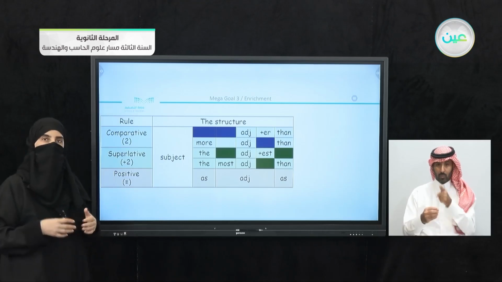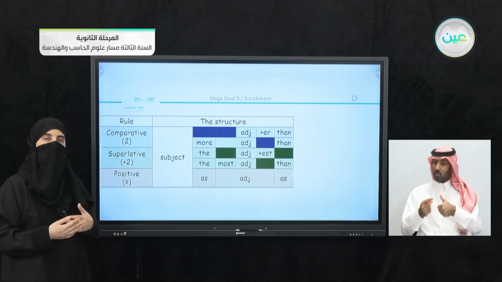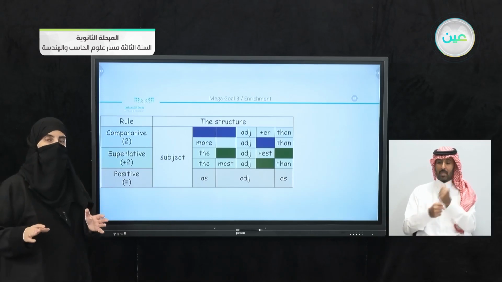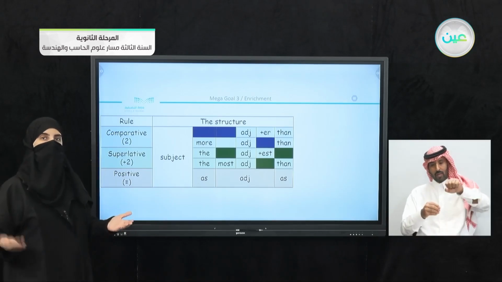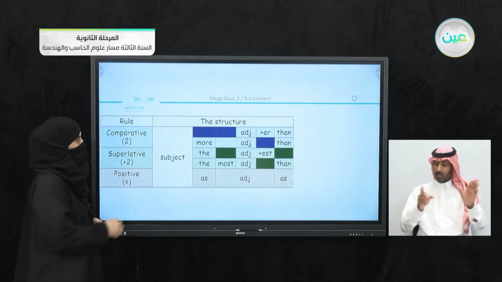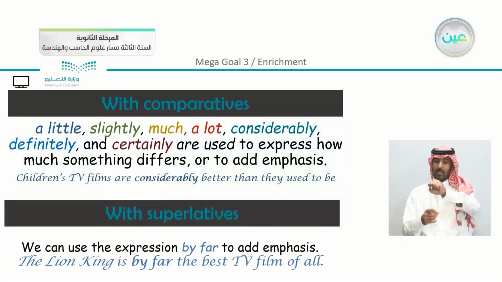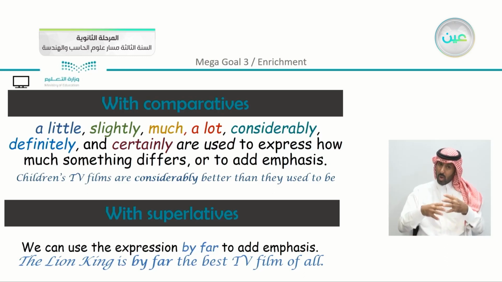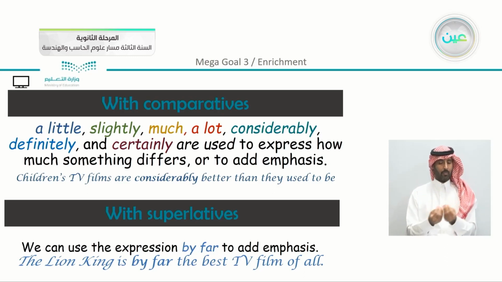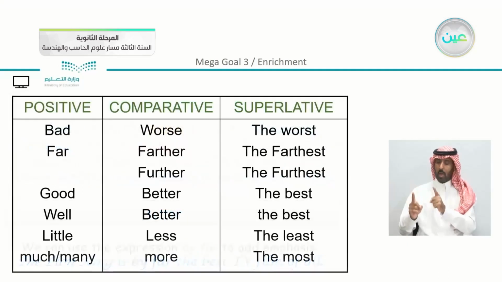And if you are using the positive degree here, you use the base form of the adjective, but you add as before and after the adjective. Now, we had also mentioned something about using these words to add emphasis to the sentence. We have different words like a little, slightly, much, a lot, considerably, definitely, and certainly. And with superlatives, we have the expression by far to emphasize as well.